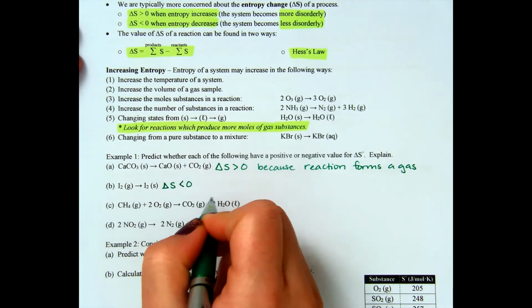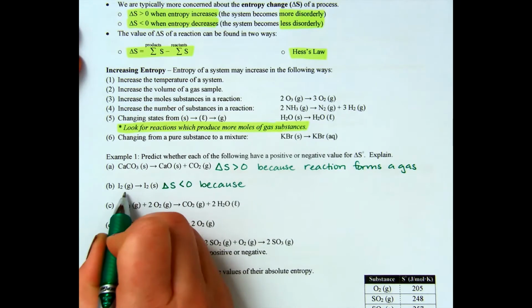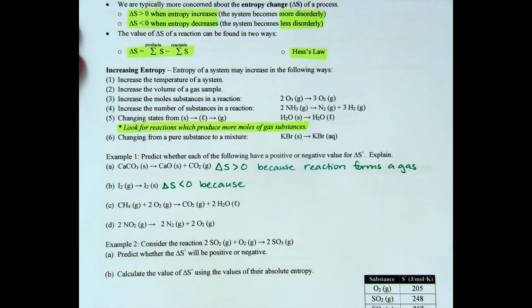Okay, for part B, delta S is going to be less than 0. Entropy is going to be going down because your system here is going from a gas to a solid. So you're getting way more ordered, right? Going from gas to solid.